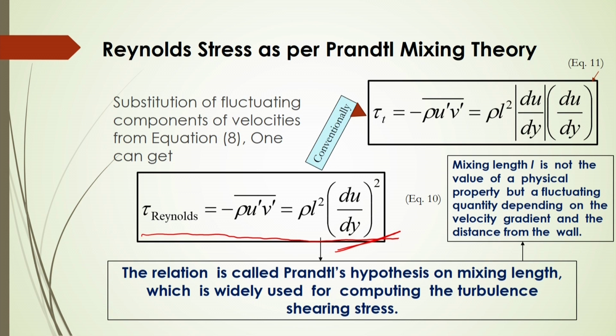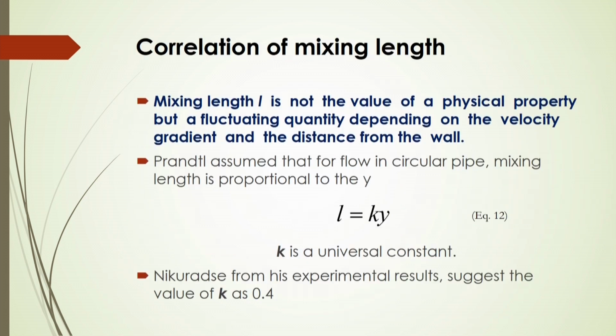So, very simply, you have to remember the Reynolds stress as minus rho u dashed v dashed, and based on the Prandtl mixing length theory, if you substitute u dashed and v dashed, you get rho L square du by dy whole square. This is very important for computing the turbulence shearing stress for any chemical engineering operation or for simulation of the process in turbulent flow conditions.